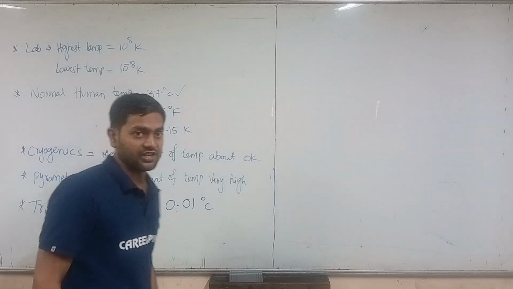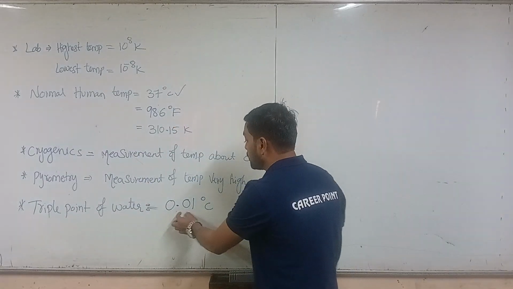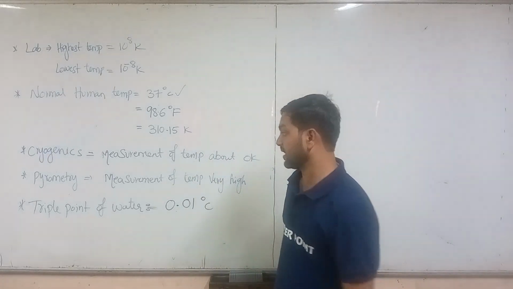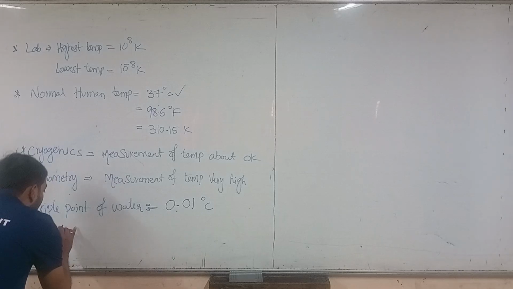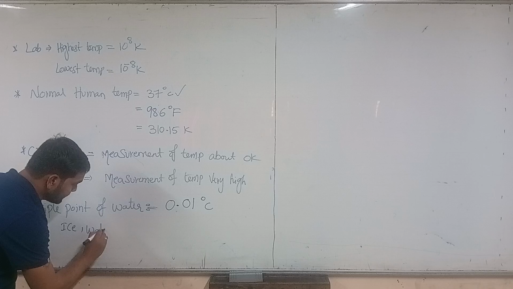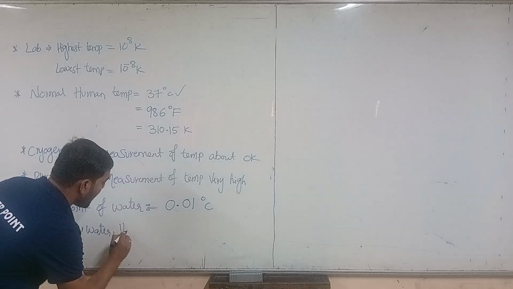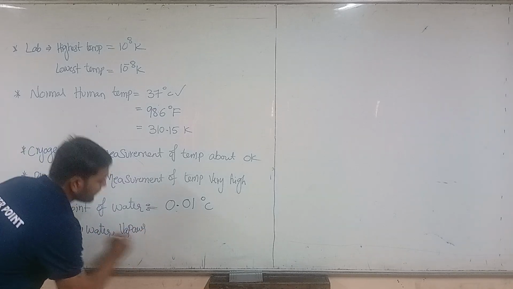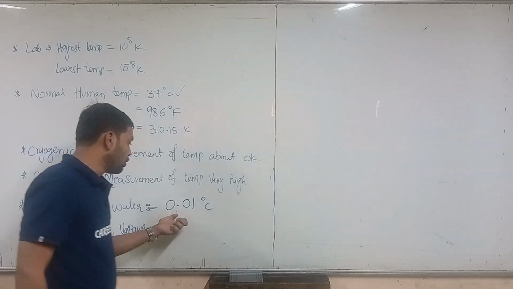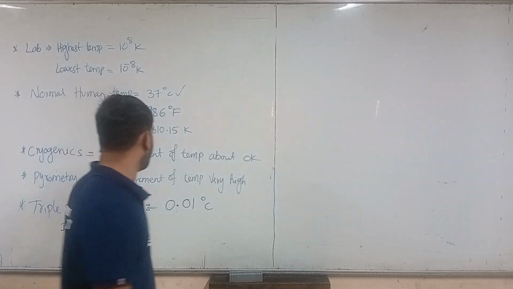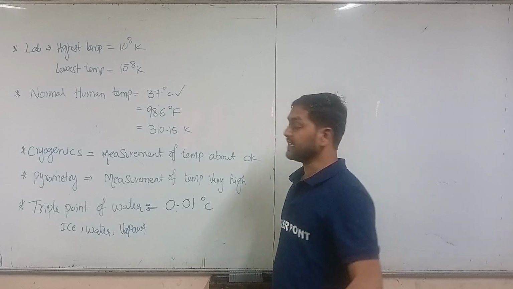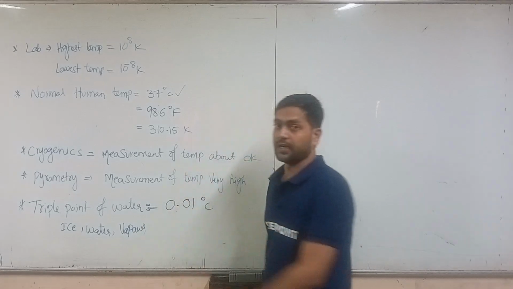At 0.01 degree Celsius, which is the triple point of water, we are going to see ice, water and vapor together. That is called the triple point of water.